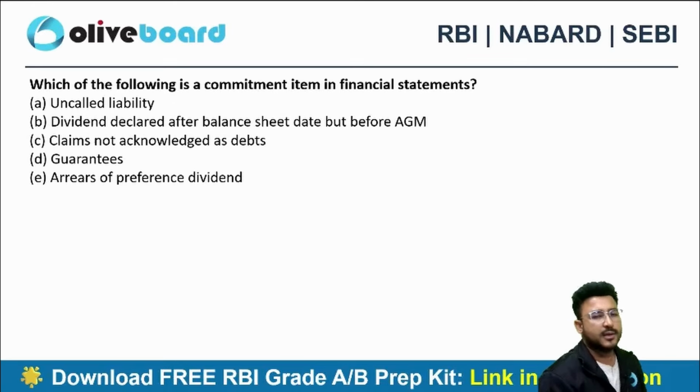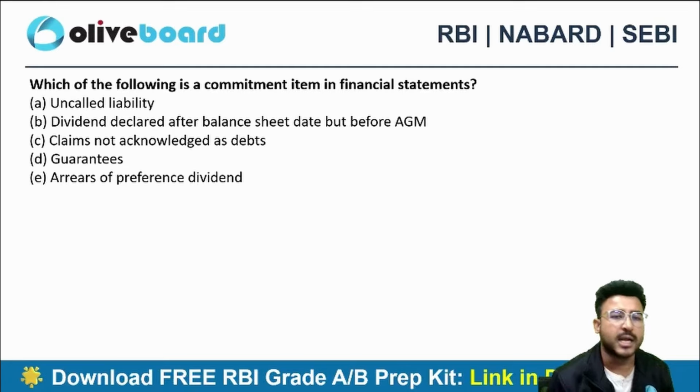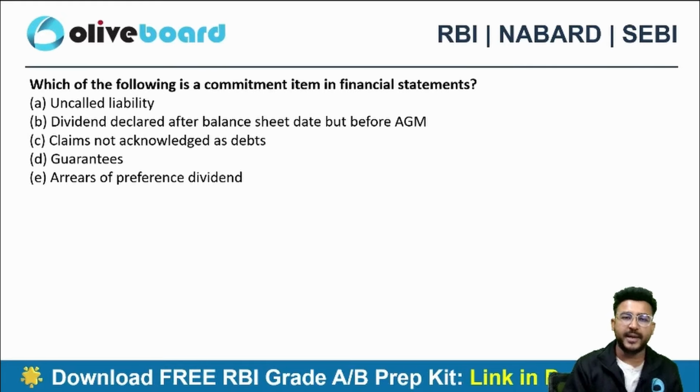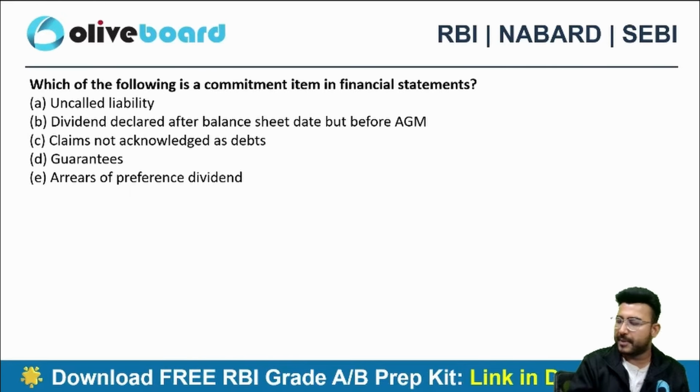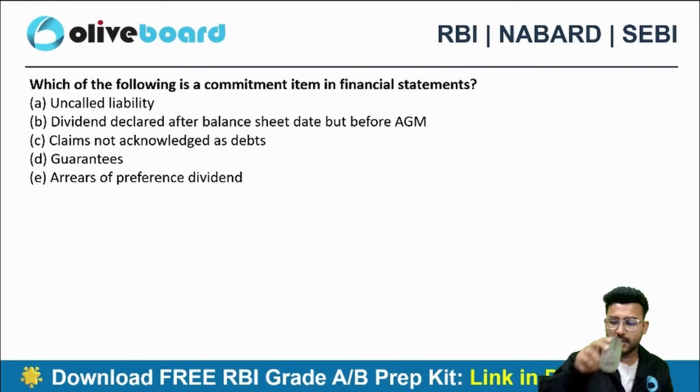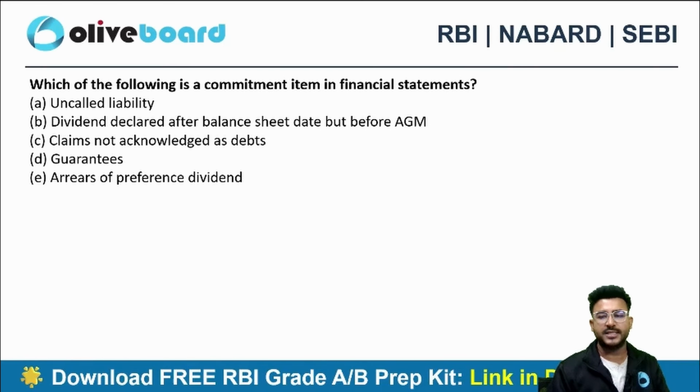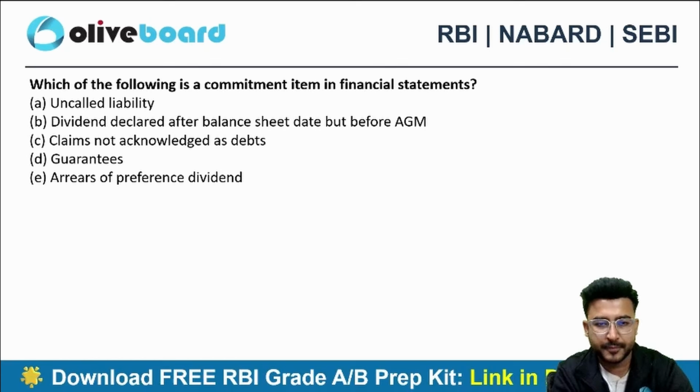Next one. Which of the following is a commitment item in the financial statement? Now we have seen the list of commitments in the financial statement. What do you guys mean by a commitment? We have a list of contingent liabilities and commitment.